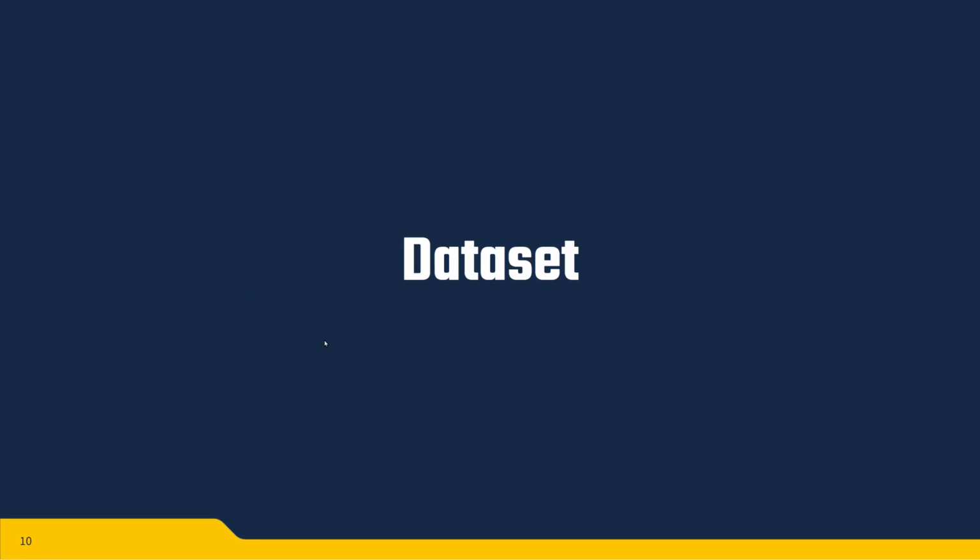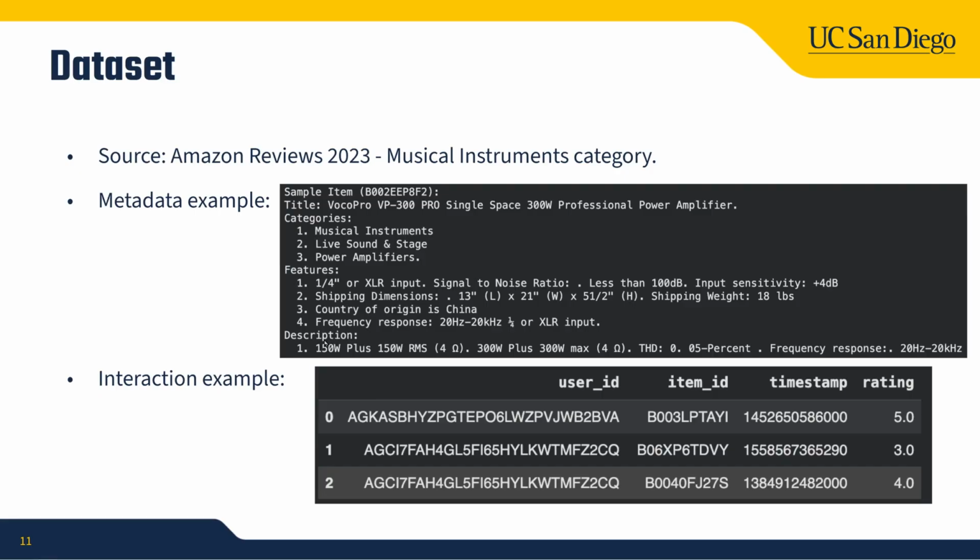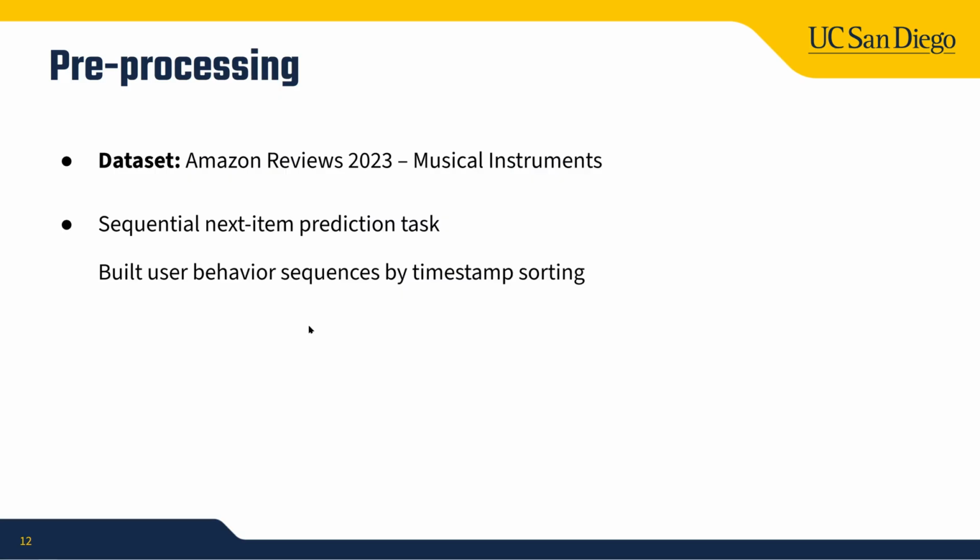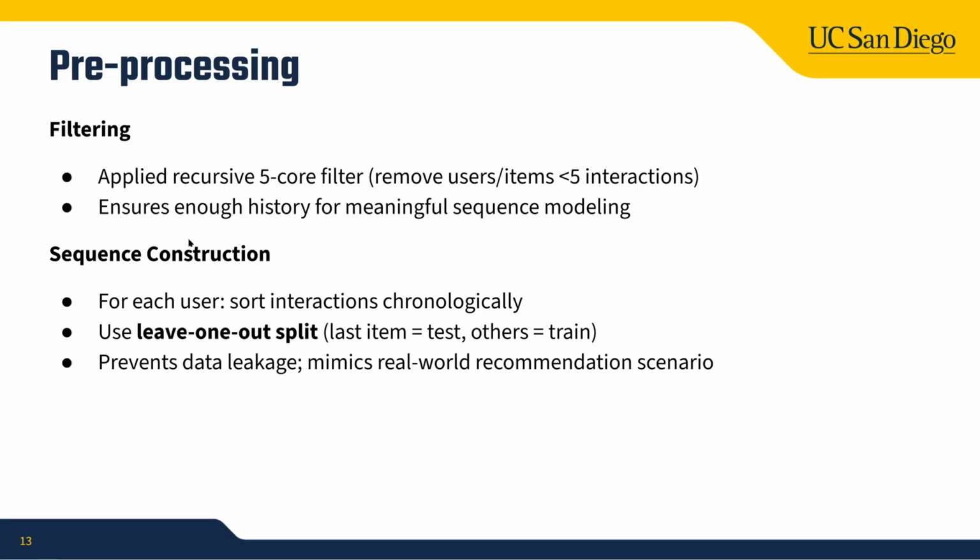Then we will move to the dataset section. First, we use the Amazon Review dataset, and we can take a look at two examples of both metadata and interaction. For metadata, we have title, categories, features, and description. And for interaction, we record the user ID, item ID, timestamp, and rating. Then, in order to build a sequential next item prediction task, we will build a user behavior sequence, first by time sorting. And like what we mentioned in the related work part, we will also apply the recursive 5-core filter, removing users and items with fewer than 5 interactions in order to ensure enough history for meaningful sequence modeling.